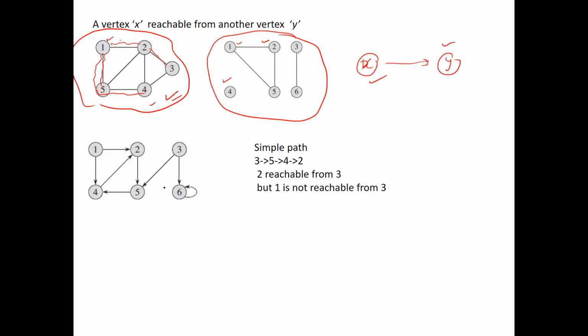Now let us take an example. If you are saying from vertex 3, then going to 5, then going to 4, then going to 2, that means the path exists. This 2 is reachable from 3, and the path of that is 3 to 5, 5 to 4, 4 to 2. But vertex 1 is not reachable from 3. There is no path going from vertex 3 to vertex 1. If no path exists between a pair of vertices, then those vertices are not reachable from each other. This is an example: 1 is not reachable from 3.